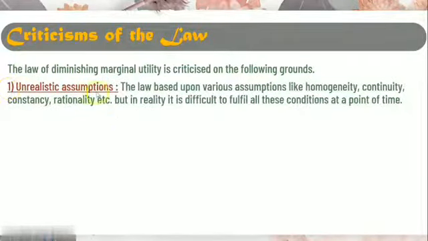Now the next here, criticism of the law. The law of diminishing marginal utility is criticized on the following grounds. Unrealistic assumption here. The law is based upon various assumptions like homogeneity, continuity, constancy, rationality, etc. But in reality, it is difficult to fulfill all these conditions at a point of time.